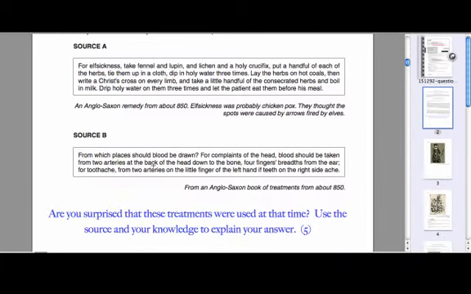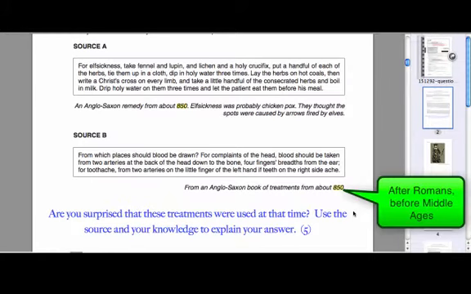So we can look through the details of the source here, and for source A, it's an Anglo-Saxon remedy from the year 850, and source B is also from the Anglo-Saxon period, and it is also from 850. So at that time is the year 850, and just to put that within the overall chronology of medicine through time, it's after the ancient Romans, and really before the Middle Ages. So we're in that period that's sometimes described as the Dark Ages.